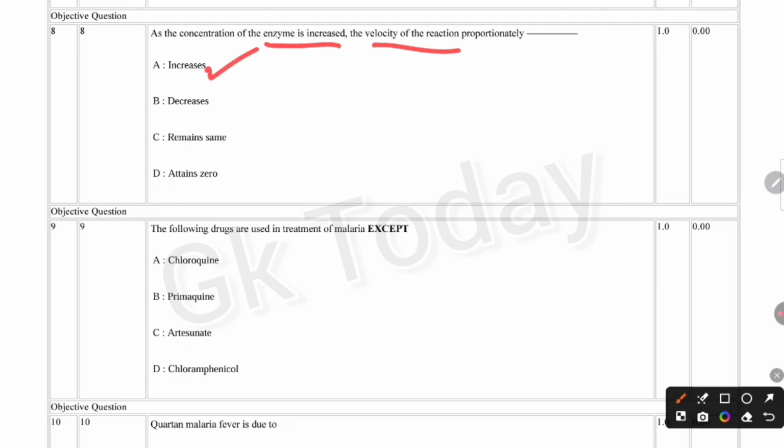Next question. The following drugs are used in the treatment of malaria except: chloroquine, primaquine, artesunate, chloramphenicol. Correct answer is option D, chloramphenicol.